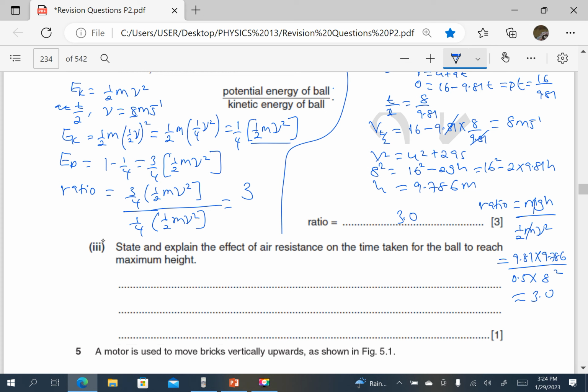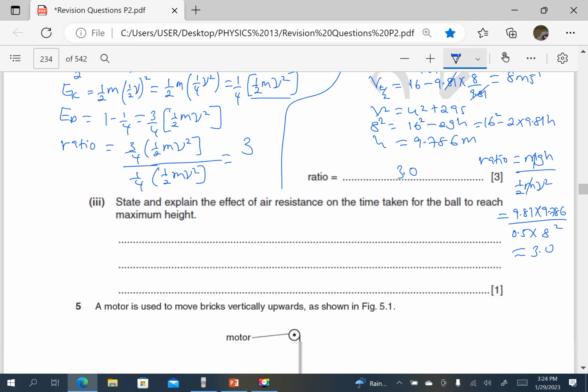State and explain the effect of air resistance on the time taken for the ball to reach the maximum height. Of course, I think the time is going to be smaller if there is air resistance, because the resultant force downwards is going to be greater. It means the average acceleration is greater, which makes the time to be less.